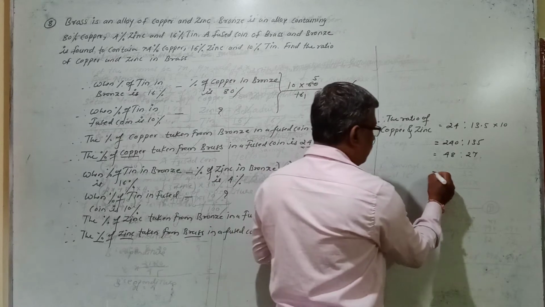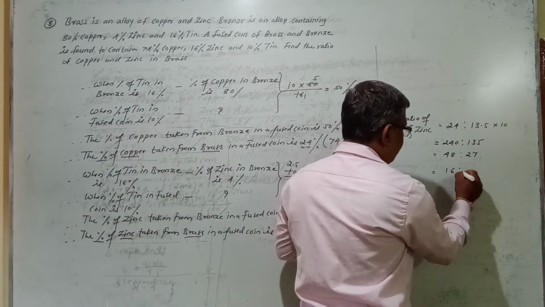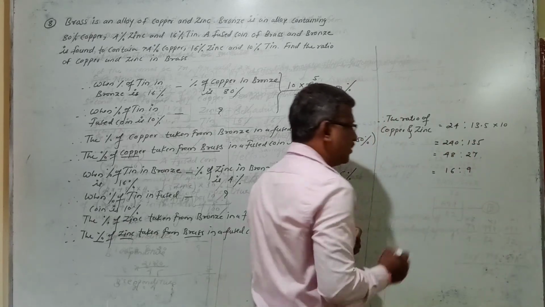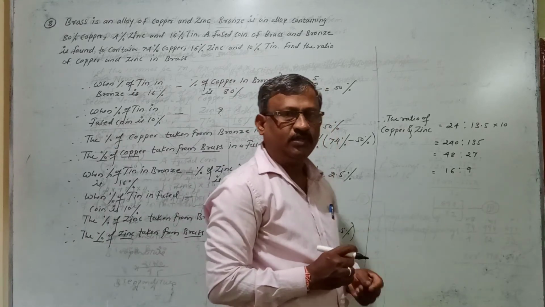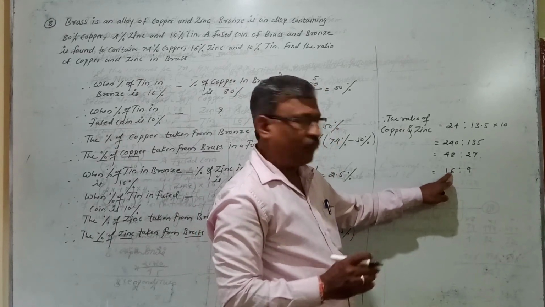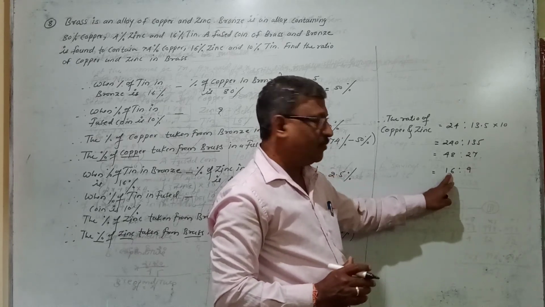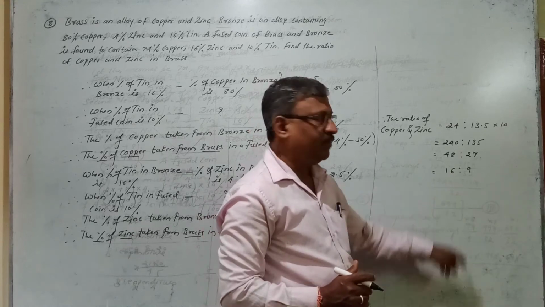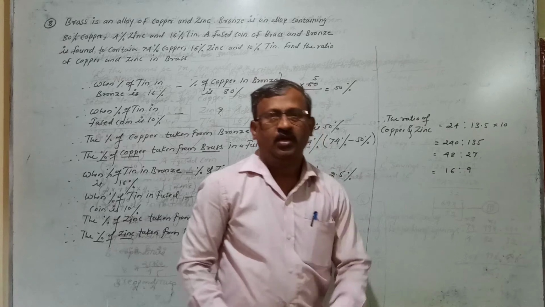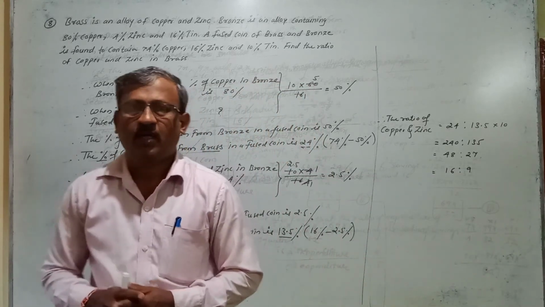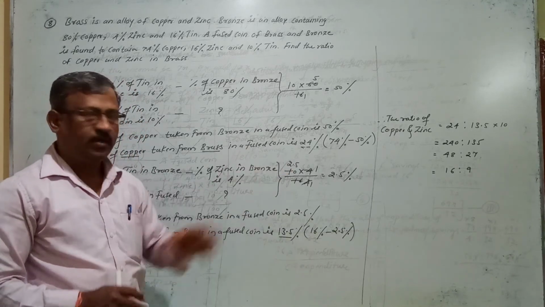Again these two numbers are divisible by 3. So 3 1s are 3, 3 6s are 18, 3 9s are 27. Further, these two numbers are not divisible. The first number is divisible by 4, but the second is not divisible by 4. The first is divisible by 3, but the second is not divisible by 3. Further division is not possible. So my ratio remains as 16 is to 9. So 16 is to 9 is the ratio of copper and zinc in the brass coin. That is your answer.